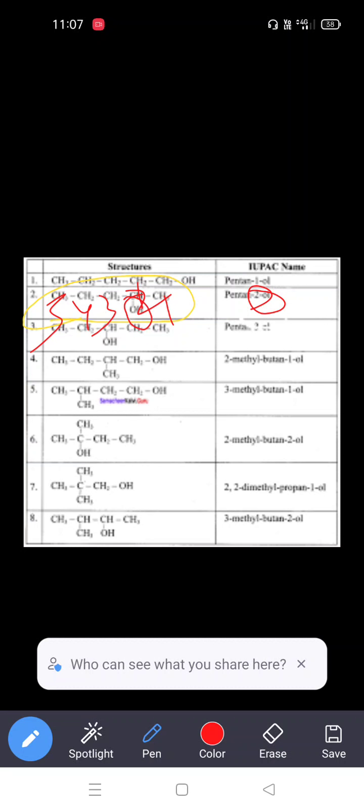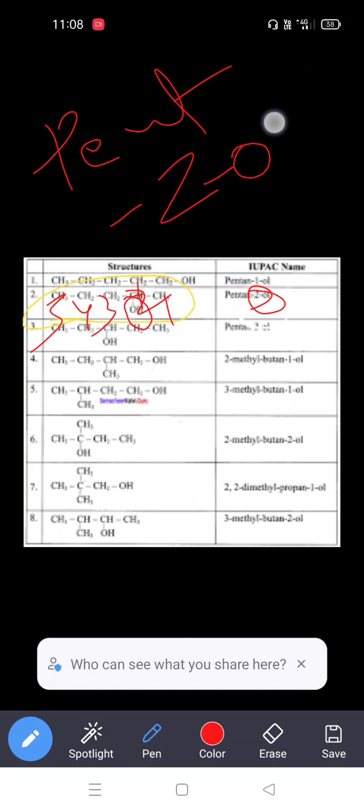So here also we have 5 carbons. So that's why pent, and the position of the hydroxy group is at second position. All the carbons are saturated, so that's why we can write pent. The number in pent represents the number of carbons in the chain.